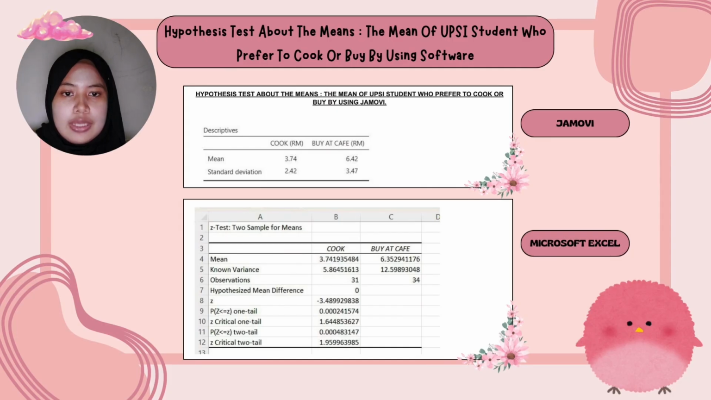Next, hypothesis test about the mean of students who prefer to cook or buy by using Jamovi. After conducting an analysis to investigate whether the mean of students who prefer to cook is greater than buying, we utilize both manual calculation and statistical software, which is Jamovi. The results obtained through both methods were consistent, strengthening the validity of our finding. The mean money spent by UPSI students who prefer to cook is RM 3.74 and the mean for those who prefer to buy is 6.42. We use normal distribution and found that the test statistic, negative 3.4597, is less than the critical value, Z equals negative 1.64. This indicates a rejection of the null hypothesis.